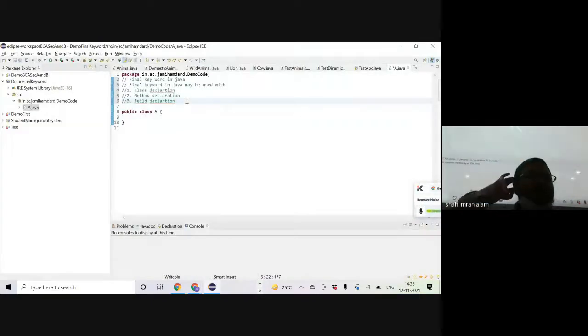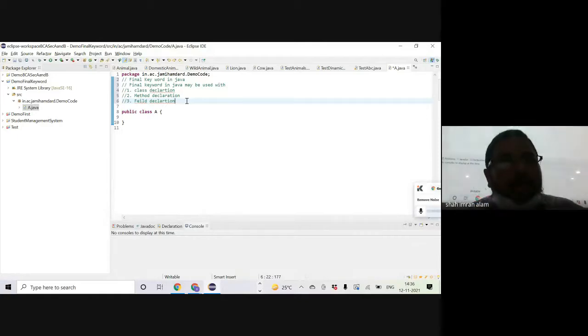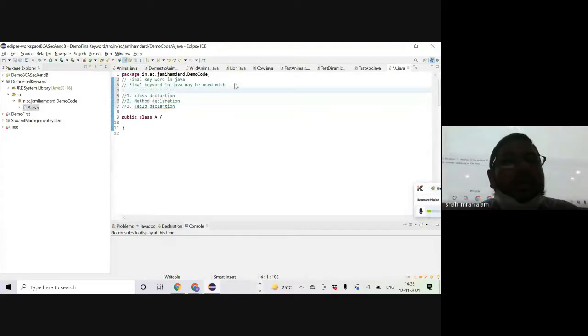Okay, so we were talking about the final keyword in Java and we have just written these points wherein we talked about that final keyword in Java may be used with the class. We can declare a class as final, with a method. That means we can declare a method as final, and with a particular field. Okay, we can declare the field also as final. Now, the meaning of final class or final method or final field is different.